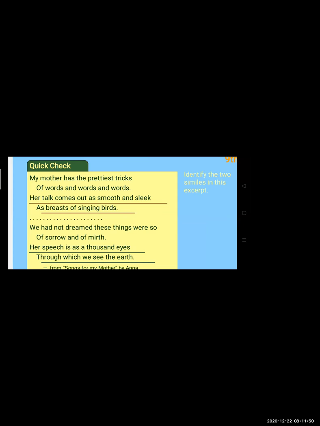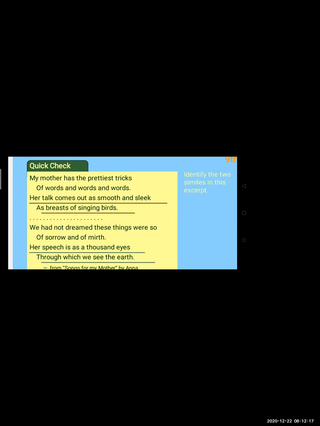Her talk means the way she is speaking, and her voice is that smooth. They're comparing her talk to the singing of a bird. So the comparison is made between the birds and that girl.